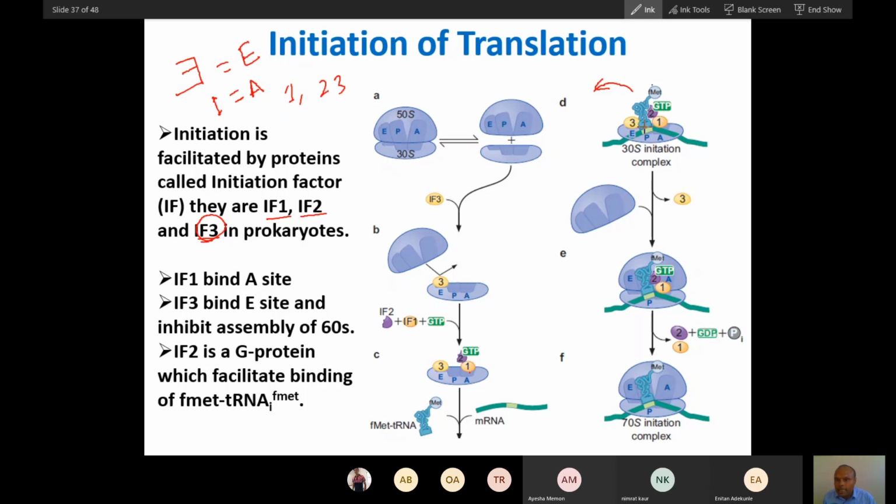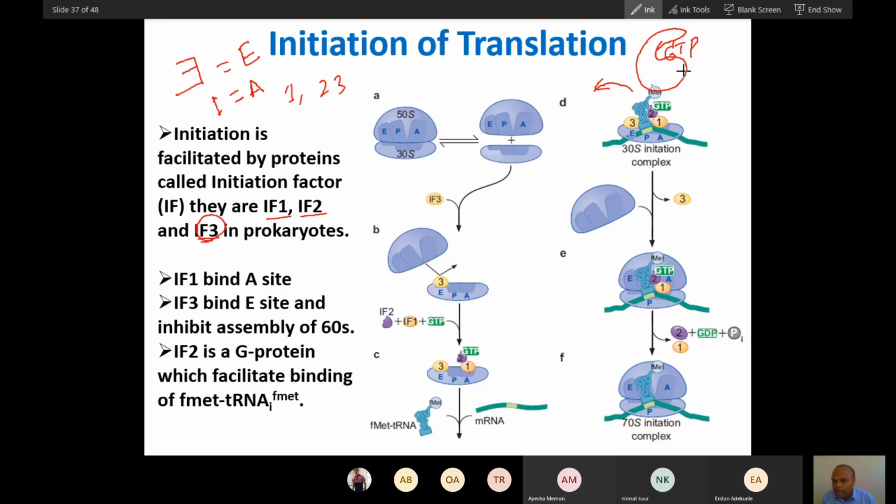So this is the second step. This base pairing of codon and anticodon is the second stage of proofreading. Once this tRNA comes here, on this protein that carries GTP, there is a conformation change in the protein.